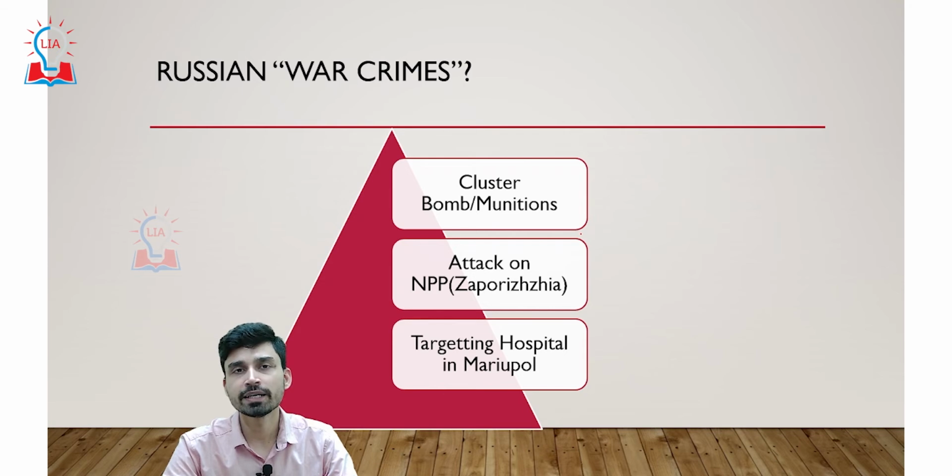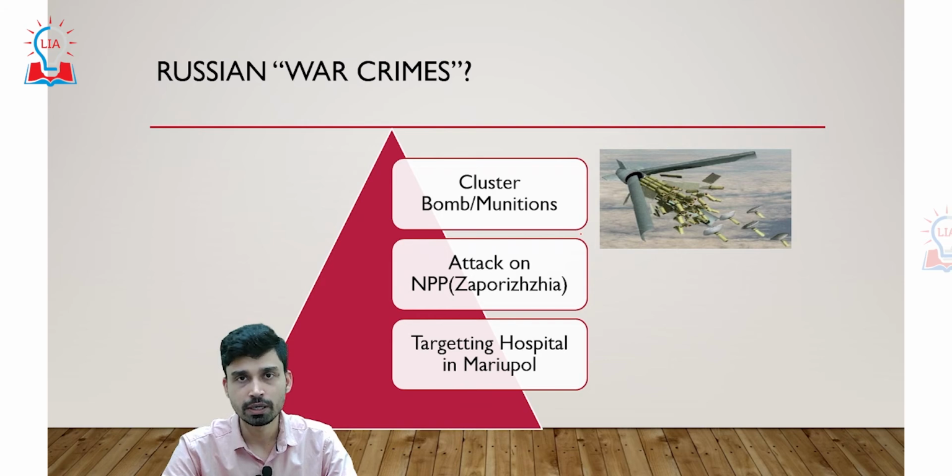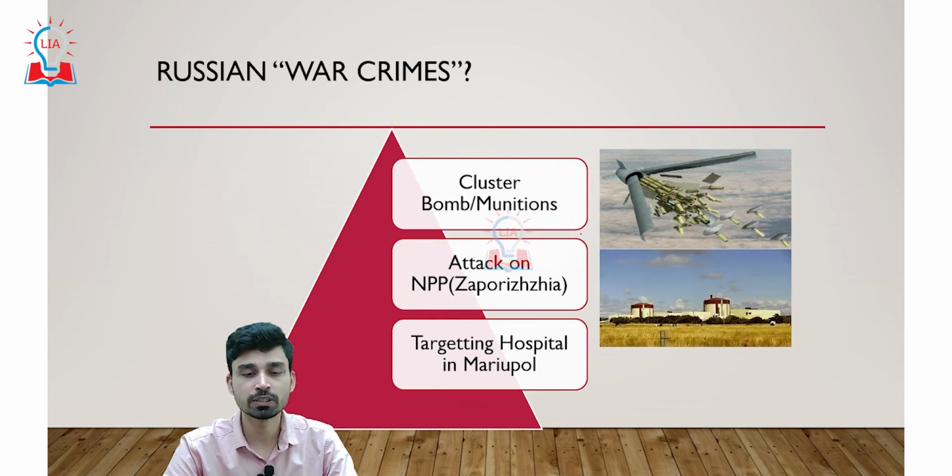Now, why is Russia's action in Ukraine being treated as war crimes? We have multiple reasons, but three are the major ones. The first is the use of cluster bombs or munitions. NATO's spokesperson has clearly said that there is certain evidence that Russia is targeting Ukrainian cities with cluster bombs or munitions. The problem with cluster bombs and munitions is that even if you are targeting military installations, they can easily cause damage and death to the civilian population because of their widespread effect.